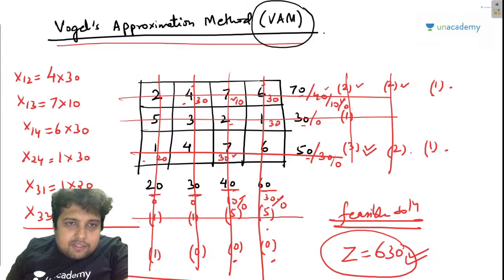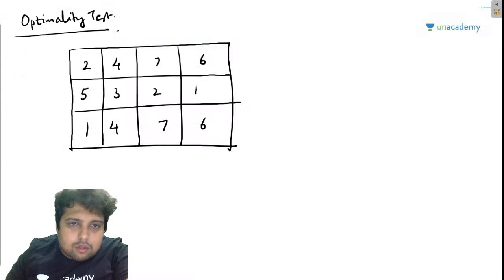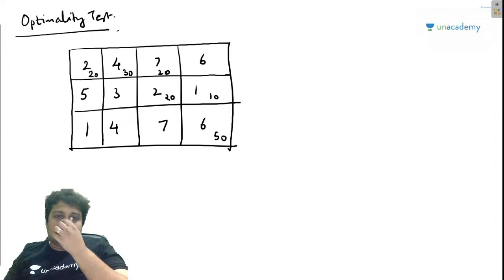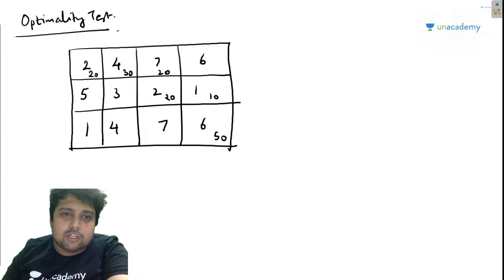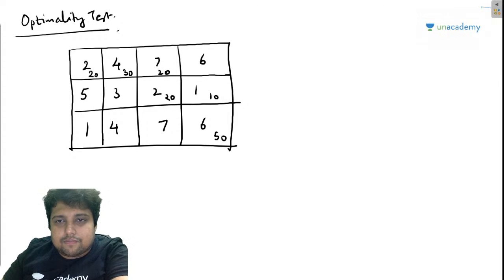So the allocations are 20, 30, 20, 20, 10, 50. Correct? So this is the solution that we have. Now, a particular cell getting 20 units is basically called an allocation.